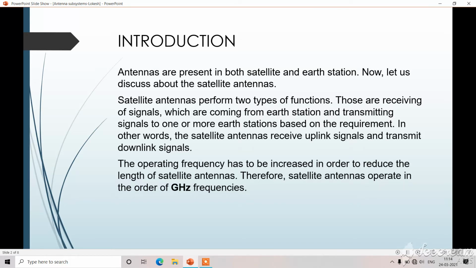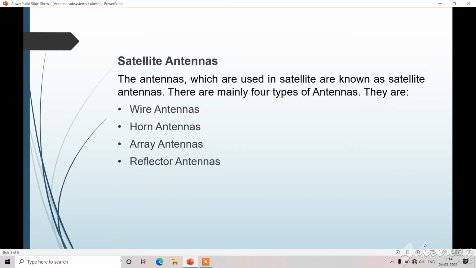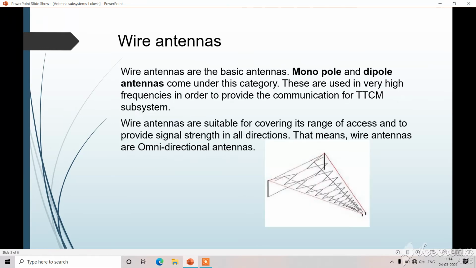So operating frequency has to be increased to reduce the length of the satellite antennas. So satellite antennas operate in the order of gigahertz frequencies. The antennas which are used in the satellite are known as satellite antennas. There are mainly four types of antennas: wire antennas, horn antennas, array antennas, and reflector antennas. So we will discuss them one by one.